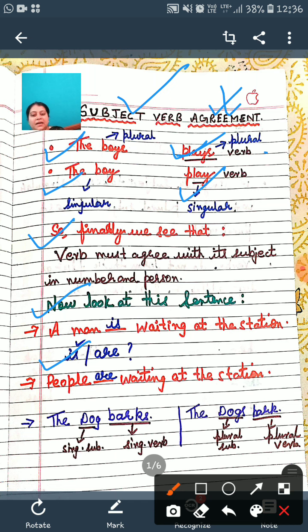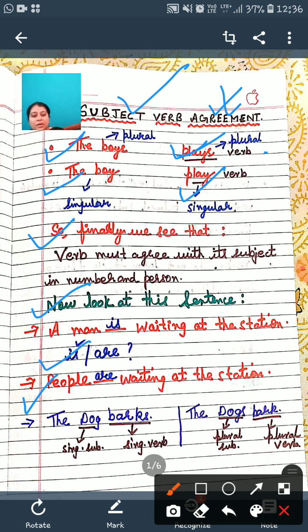Look at my second example. People dash waiting at the station. When I say people, is it singular or plural? People always means more than one person, and it is of course plural. So, people are waiting at the station.